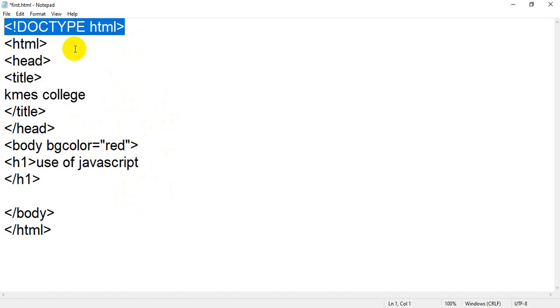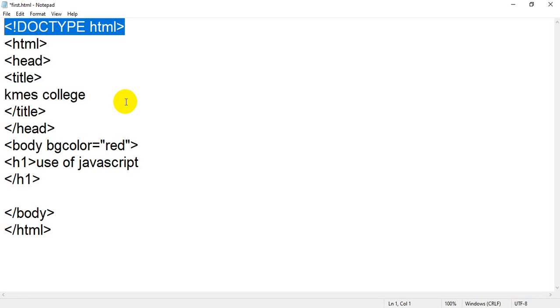You write code inside Notepad, and when you double click or run it in your browser, this code is converted by the browser engine into a web page. The browser should understand which version your code uses, HTML4, 3, 1 or HTML5.